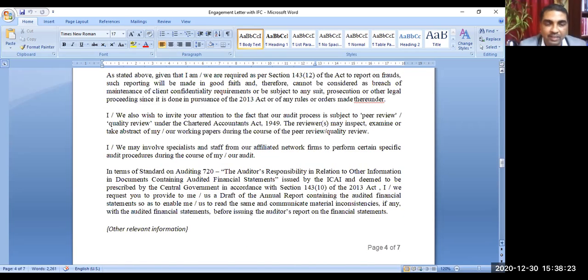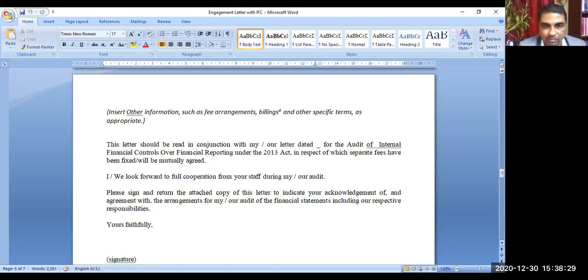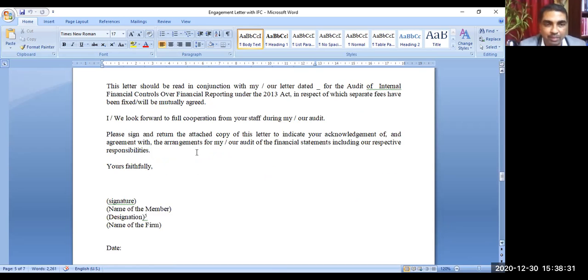So like this, you see the content. Now see the last paragraph. Please sign and return the attached copy of this letter to indicate your acknowledgement of agreement with the arrangement for our audit of the financial statements, including our respective responsibilities. So the auditor gives it to the client, the client signs it and returns it to the auditor. One copy is returned to the auditor, and that works as evidence that this is the understanding: this is the client's responsibility, this is the auditor's responsibility, and the client has to give access.